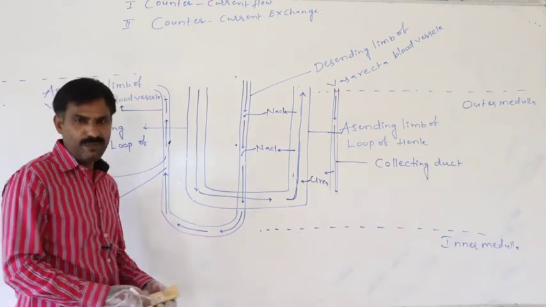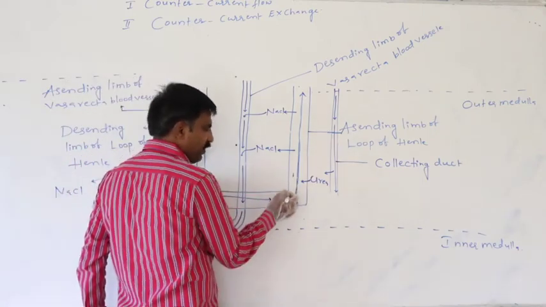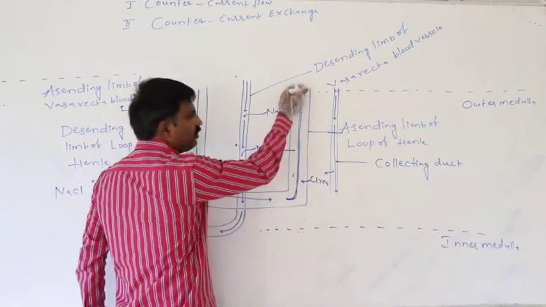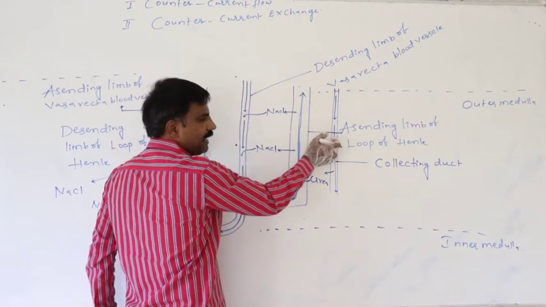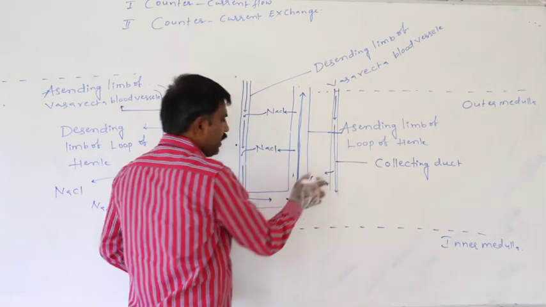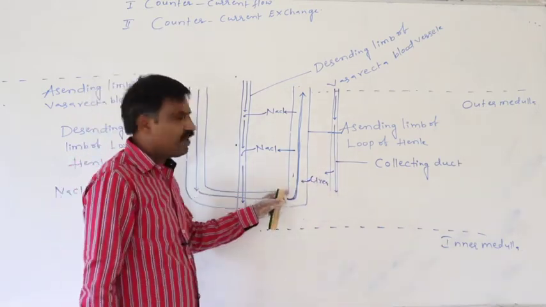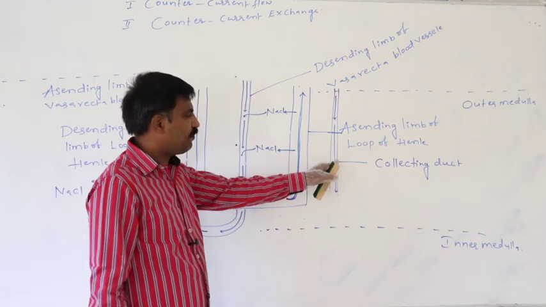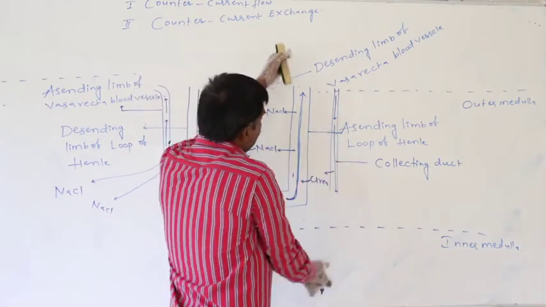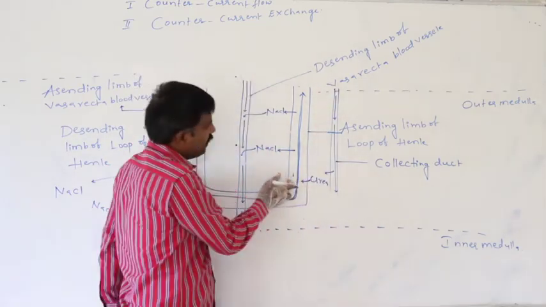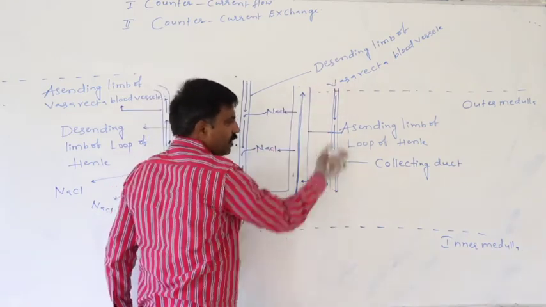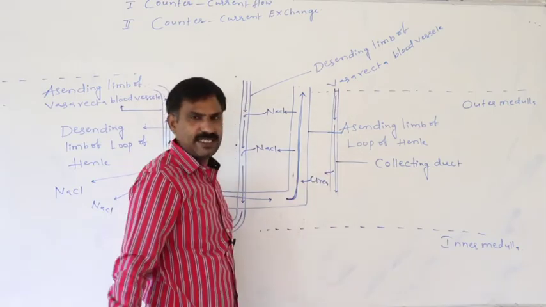So in this case also, in the ascending limb of the loop of Henle, primary urine is circulated from the inner medulla to the outer medulla. In the collecting duct, primary urine is circulated from the outer medulla to the inner medulla. Means the urine flow through the ascending limb of the loop of Henle is completely opposite to that of the collecting duct.